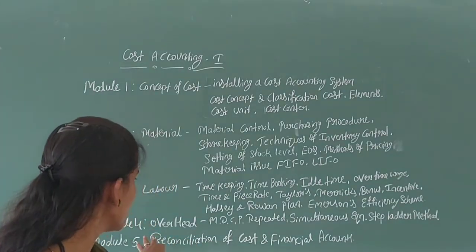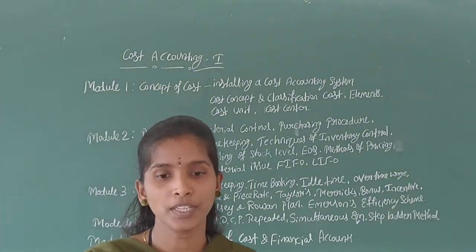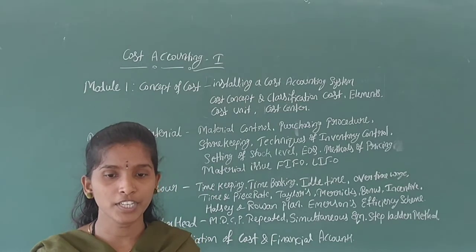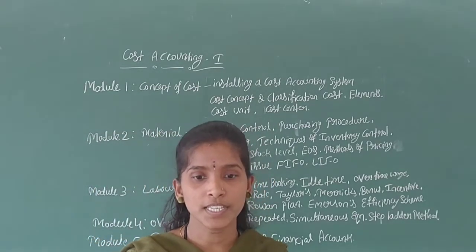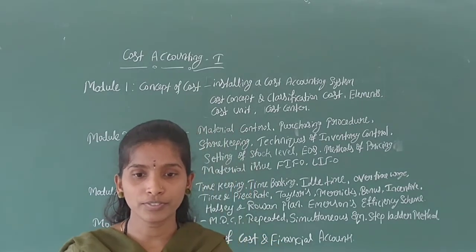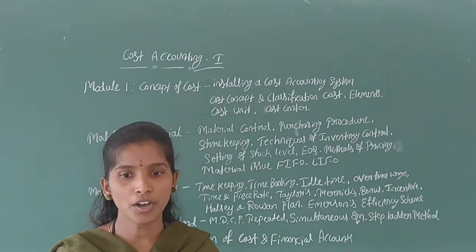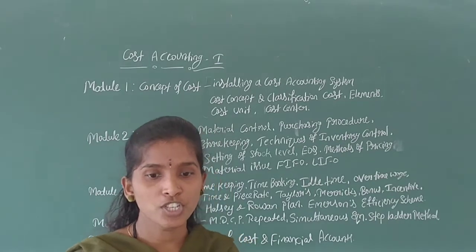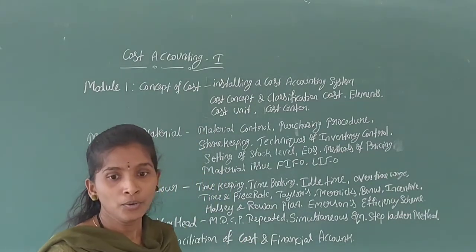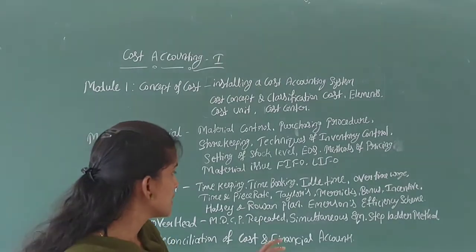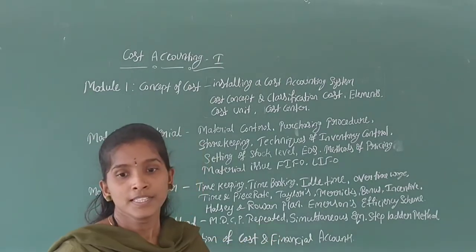In the fourth chapter, that is overhead, we will learn the meaning and definition of overhead, classification of overhead, procedure of accounting control of overhead, allocation, apportionment, and reapportionment of overheads on the basis of service departments.